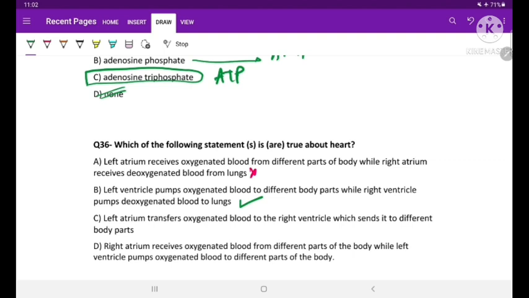Option C is left atrium transfers oxygenated blood to right ventricle, which sends it to different parts of the body. Definitely it is the wrong answer, because left atrium cannot transfer the blood to the right ventricle. Then the last option is right atrium receives oxygenated blood from different parts of the body, while left ventricle pumps the oxygenated blood to different parts of the body. So this is a wrong option. So option B is the only correct option, and option B is the correct answer.